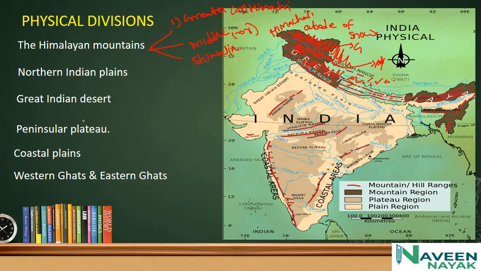The second one is the Northern Indian Plains, which lie to the south of the Himalayas. These are formed by the alluvial deposits laid down by rivers.